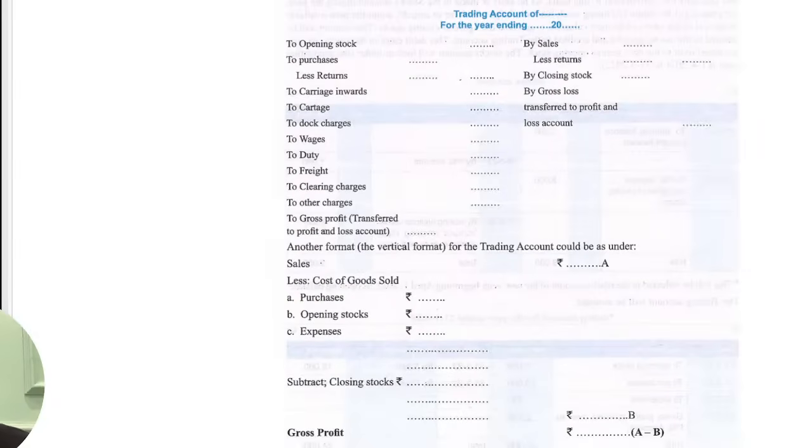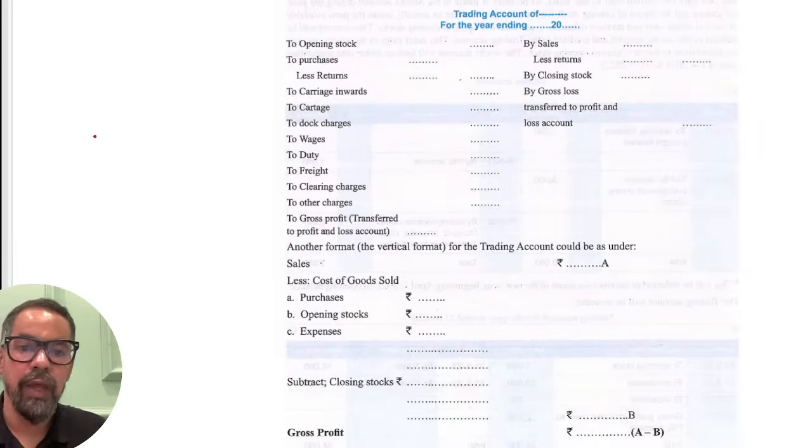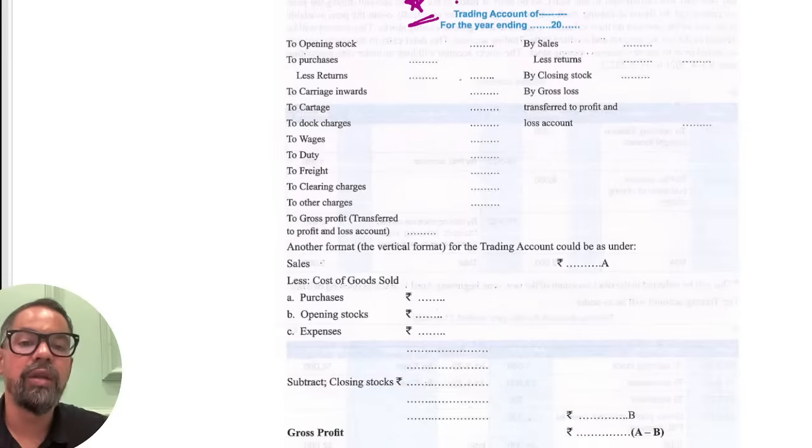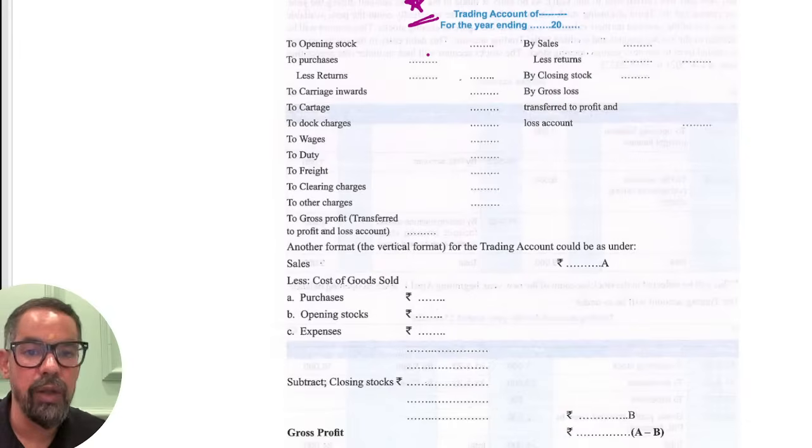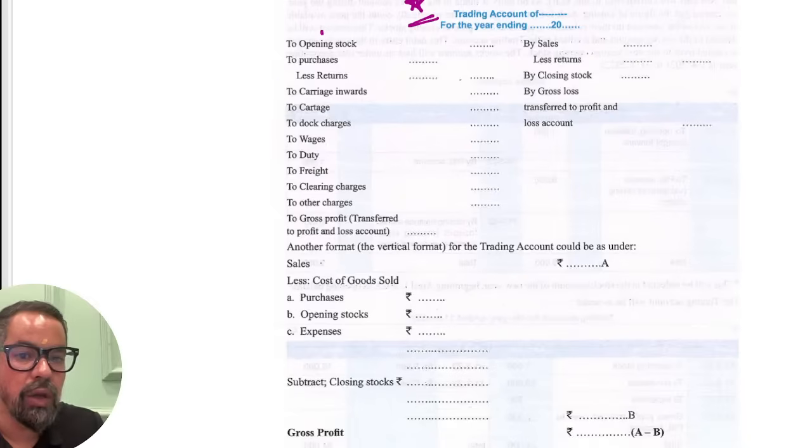Okay, so now what I have told you is that when it comes to the trading account, trading means buy and sell activities, the core operation activities. It shows the operational output of that particular business. So how do we generally calculate this? Opening stock, purchase, carriage, or these are the direct expenses.